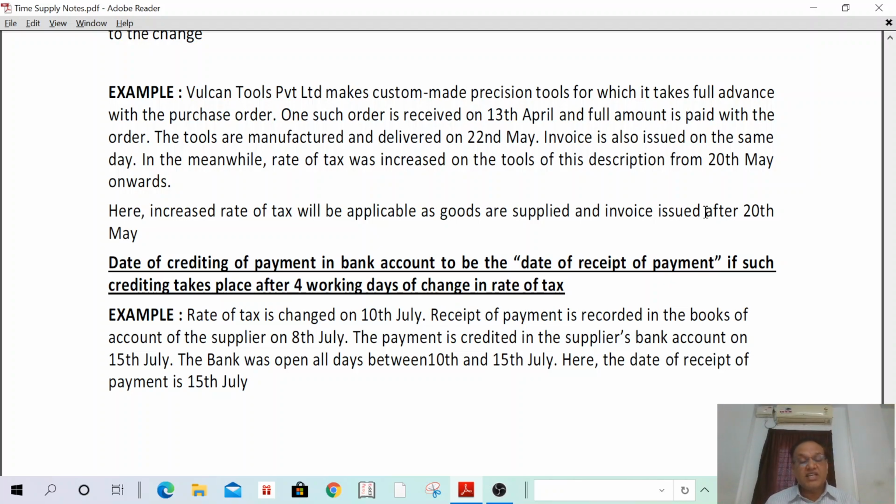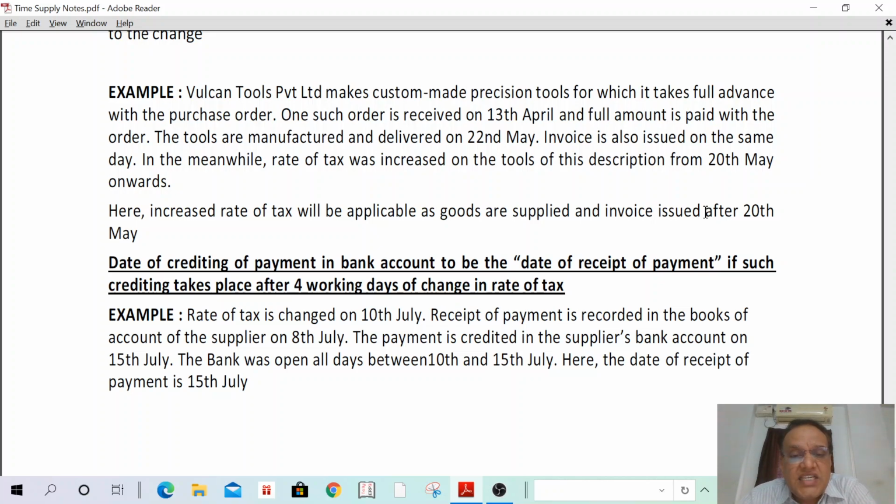In such a case, what is the time of supply? The time of supply shall be after clearance of such check, that is on 10th only, because I have received it today, on 5th I have deposited, and on 10th it is cleared. My date of receipt shall be 10th only. If new rates are applicable, for that purpose the date of receipt of payment is the date of credit in the bank account. Understand? I can read the example for better understanding.